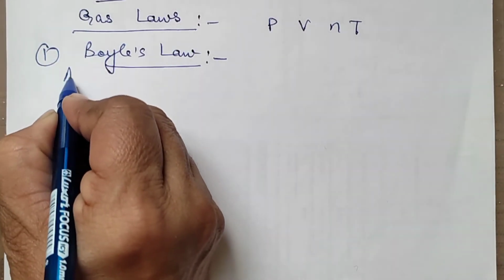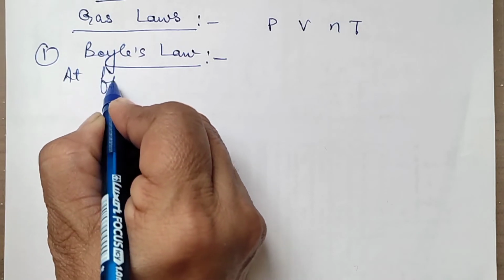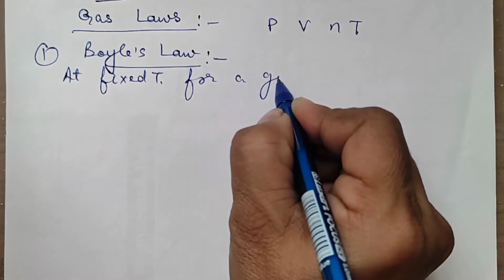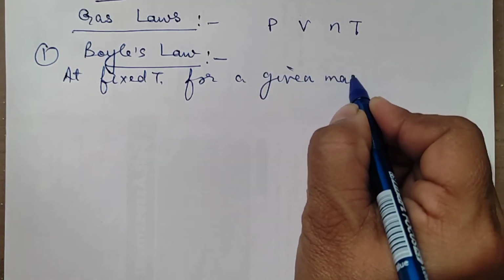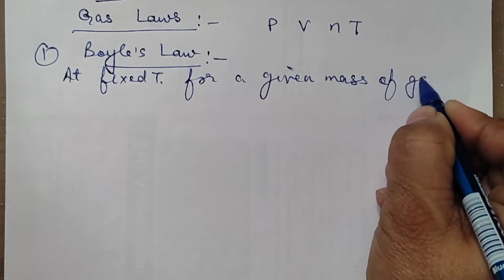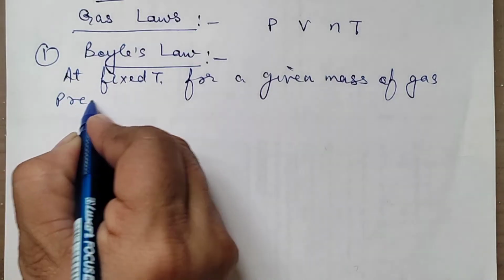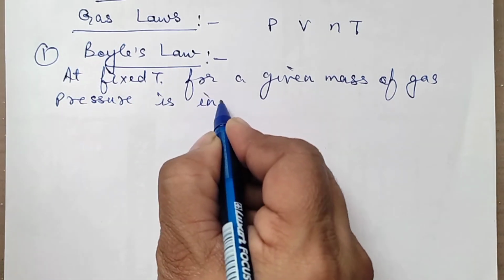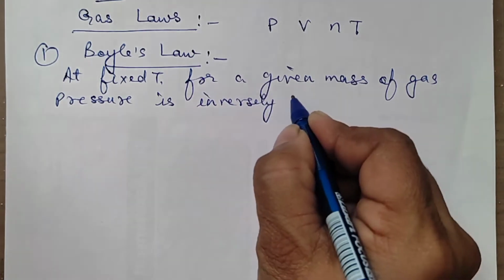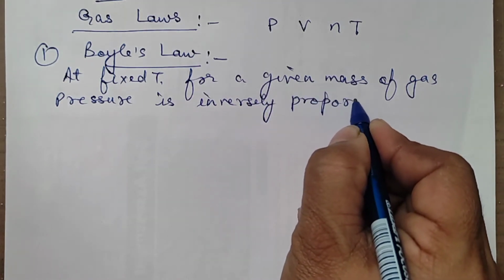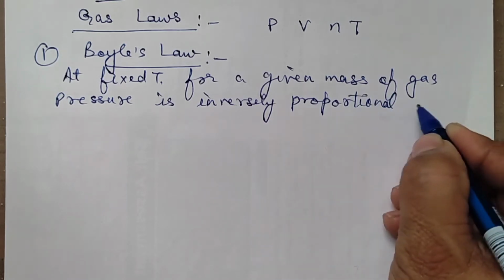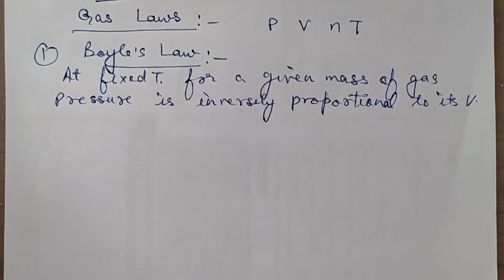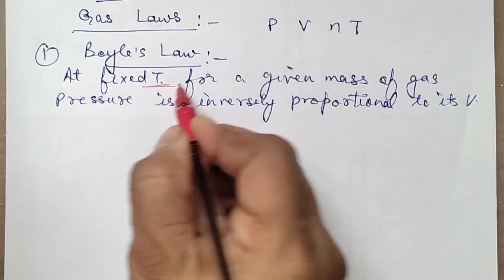Boyle's law says that at fixed temperature for a given mass of a gas, pressure is inversely proportional to volume, to its volume.